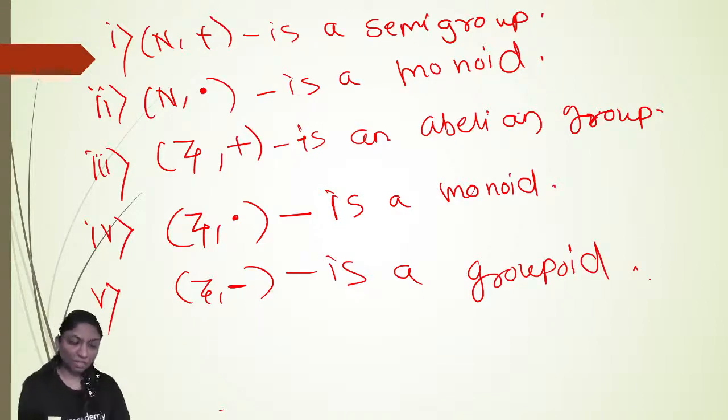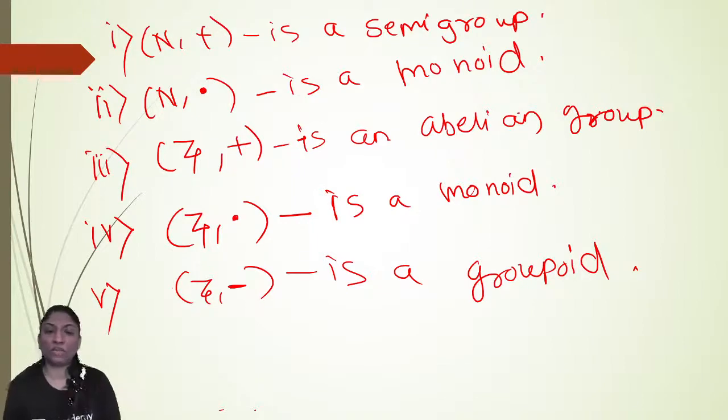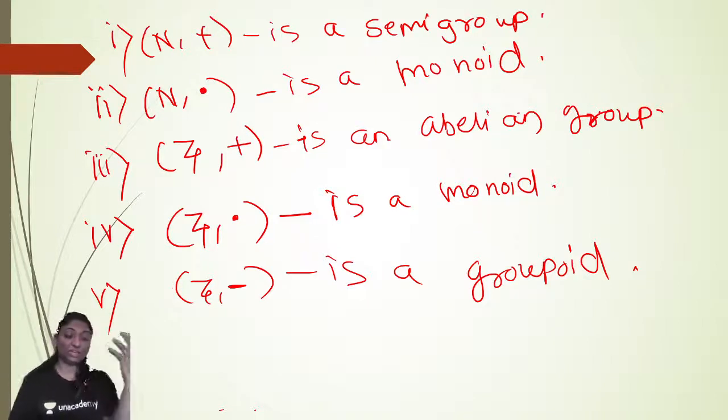I hope you are getting it clear how to find this out. And the set of natural numbers with respect to subtraction is not even a groupoid, because subtraction of any two natural numbers is not again a natural number. If you take 1 as a natural number and 2 as a natural number, then 1 minus 2 is equal to minus 1, which is not a natural number. Therefore, it does not form a groupoid, so there is no need to check whether it is a group or not.